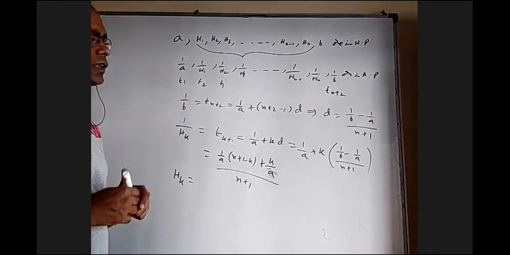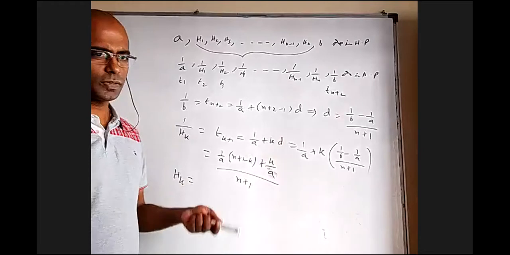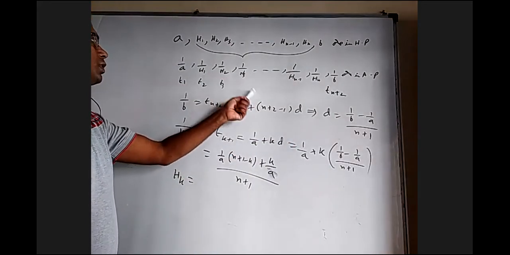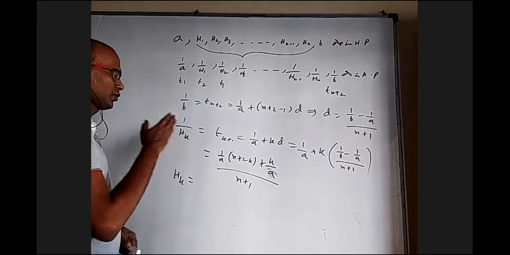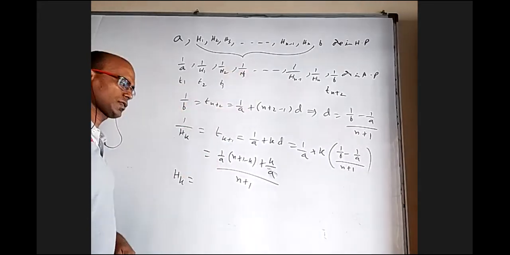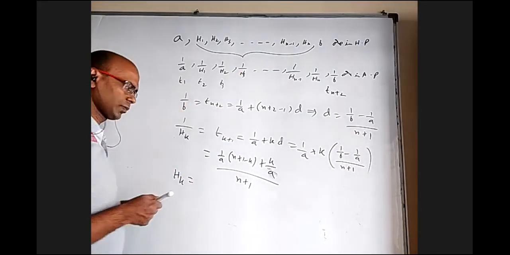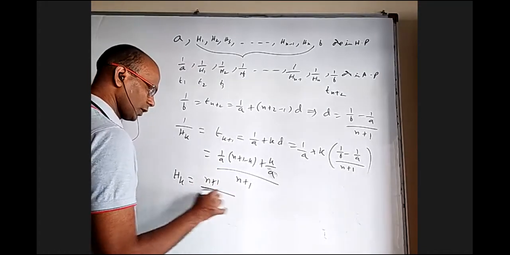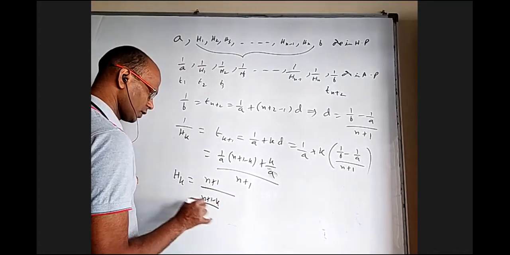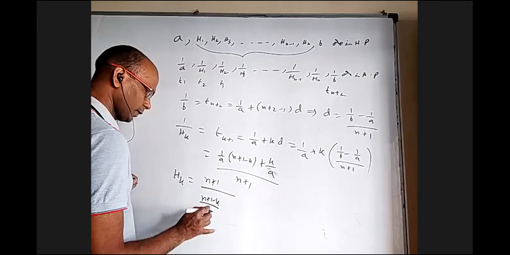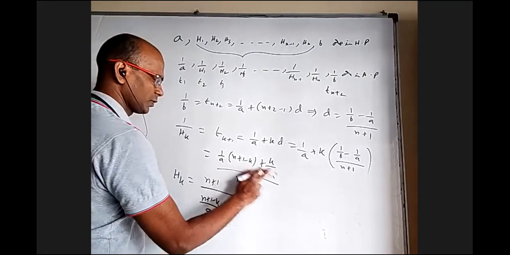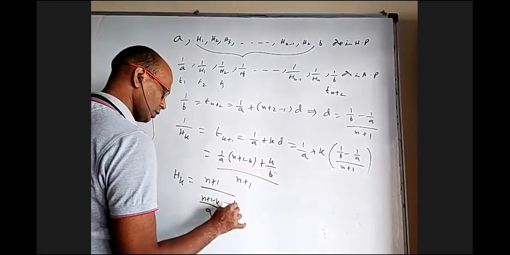So somebody can use the first term and last term, find a common difference in terms of n plus 1. For any harmonic mean or arithmetic mean that they want, you have to add 1 to it. If you want the fifth arithmetic mean, it is the sixth term in this series. Okay, we're done with arithmetic means itself. If we take the reciprocal, it is n plus 1 by n plus 1 minus k by a. Something wrong there. This is k by b. Okay. And k by b.